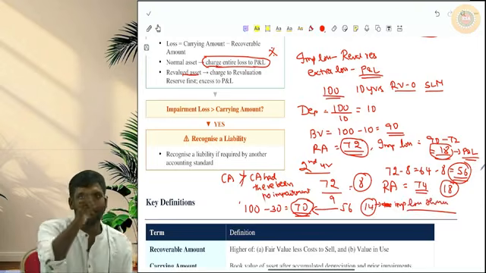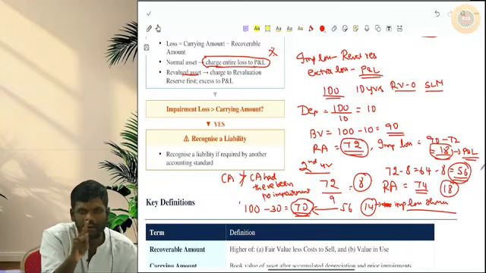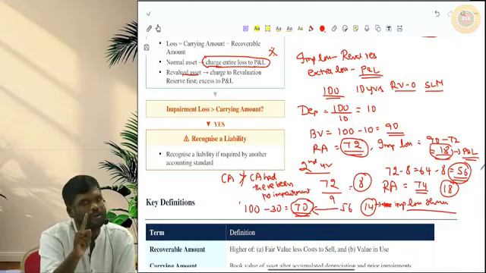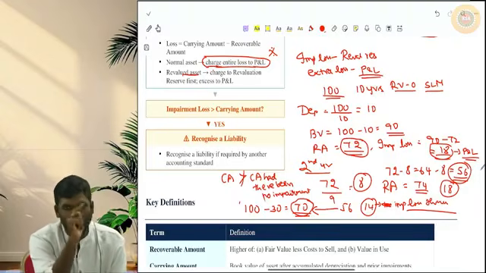So remember this, a very important point. Okay. So after reversal of impairment loss, the carrying amount of the asset should not go beyond the carrying amount had there been no impairment loss. A very, very important point. Okay. Please ensure you remember this.